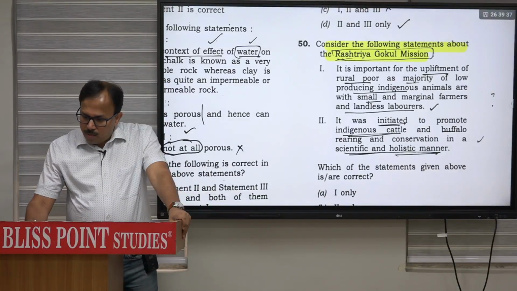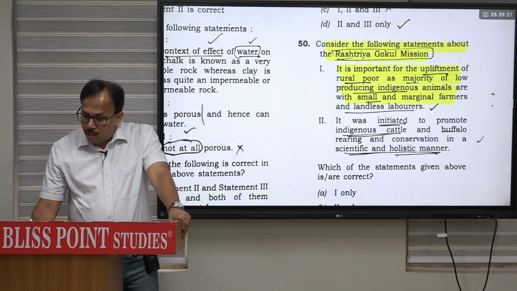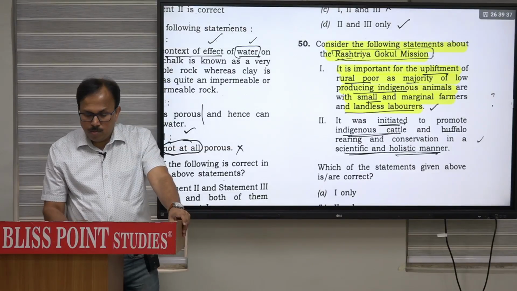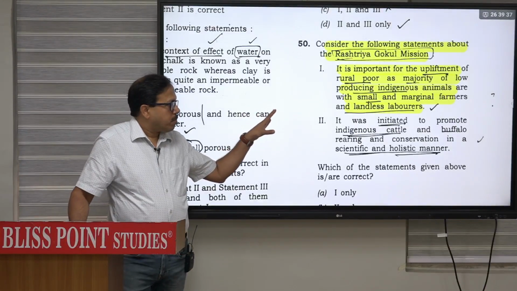So it is first is, it is important for the upliftment of rural people as majority of low producing indigenous animals are with small and marginal farmers and landless laborers. So that statement is correct.